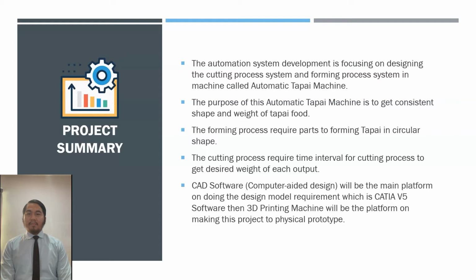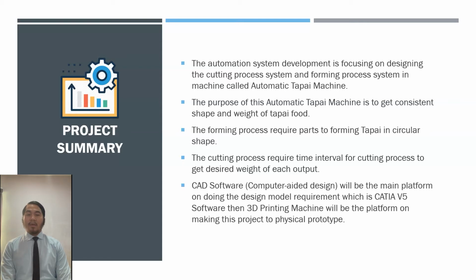Project summary. The automation system development is focusing on designing the cutting process system and forming process system in a machine called automatic tapai machine. The purpose of the automatic tapai machine is to get consistent shape and weight of tapai food. For the forming process, it requires design parts to form tapai into circular shape. The cutting process requires time interval for cutting process to get desired weight of each output tapai.